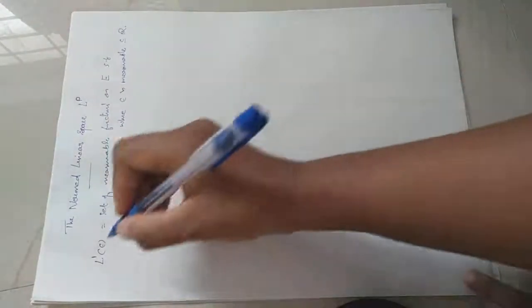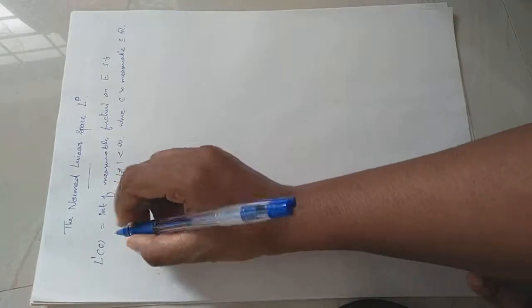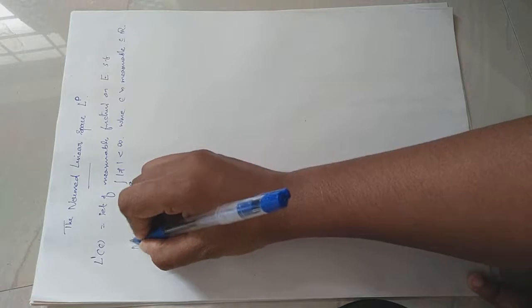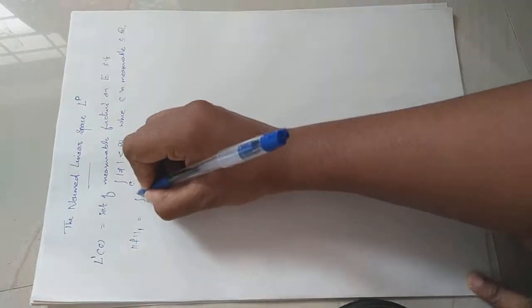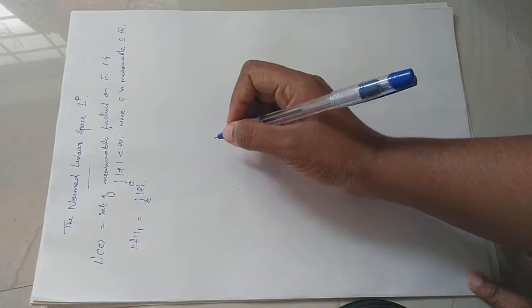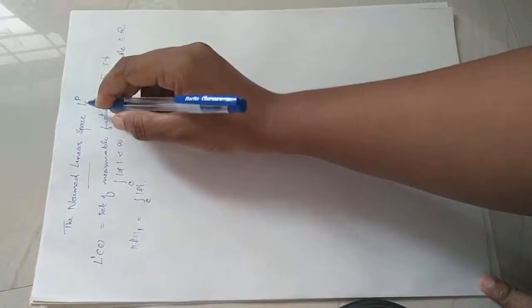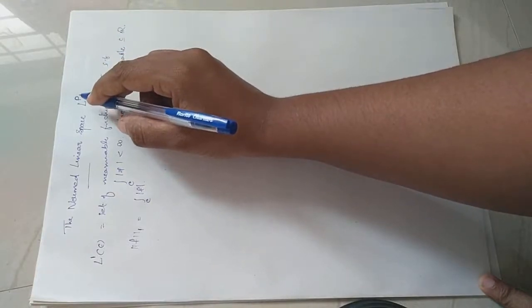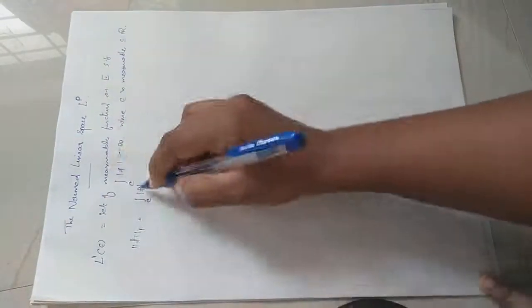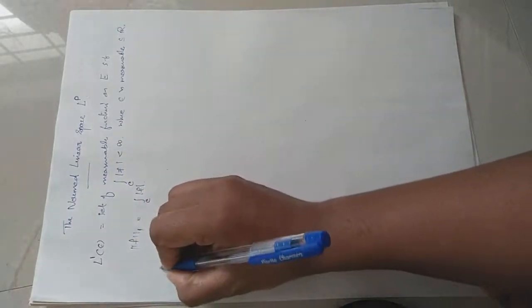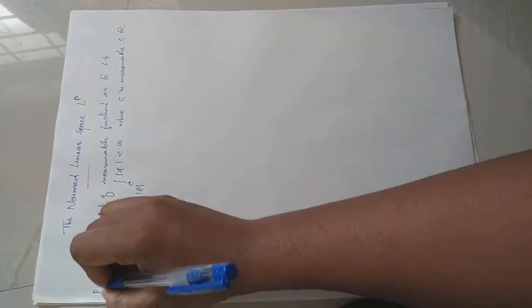And we have proved that L1 of E is a normed linear space under the 1 norm. The 1 norm is defined by 1 norm of f is equal to the integral over E of mod f. Therefore, the space L^p of E, where p equal to 1, is a normed linear space. We already proved this in the previous section.